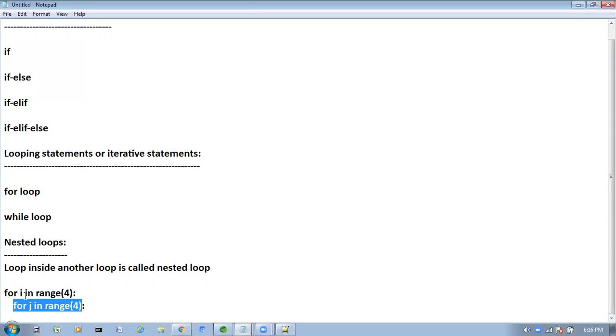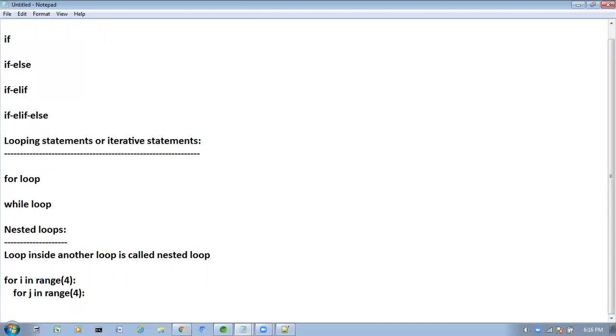Here what we are doing, we can write a loop inside another loop. Such type of loops are called nested loops. So now here what I want to print. Inside this you have to write the logic. Whatever logic you want to write inside this for loop, we have to write print.